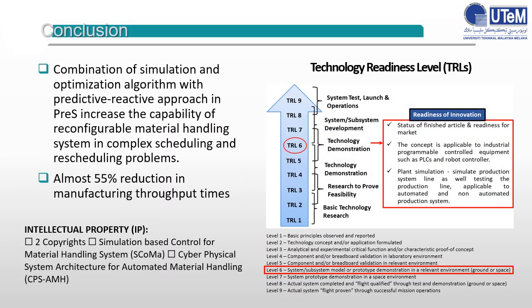In conclusion, the combination of simulation and optimization algorithm with the predictive-reactive approach in PReS increases the capability of the reconfigurable material handling system in complex scheduling and rescheduling problems. Several case studies have been conducted, and the results show almost a 55% reduction in manufacturing throughput times. The developed scheduling tool, PReS, is currently at TRL6 technology demonstration. The PReS development will be continued with TRL7, TRL8 and TRL9. At the moment, two copyrights have been approved as the intellectual property (IP) for this development.